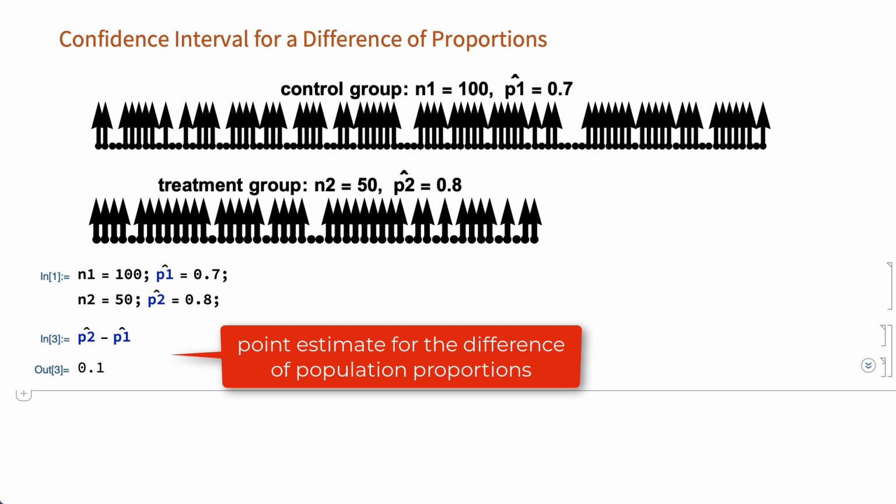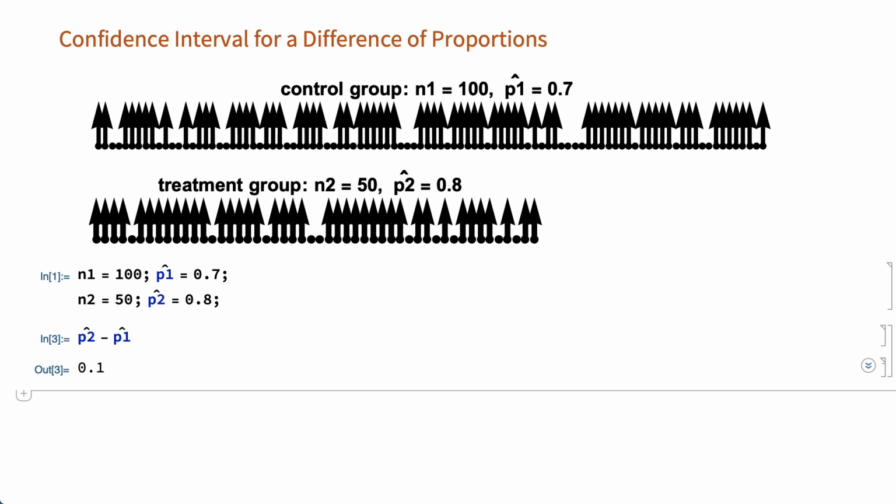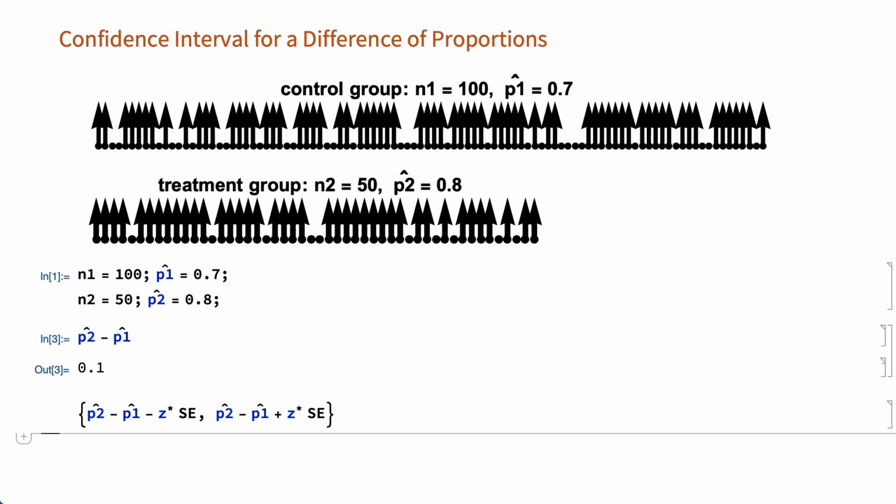A single pair of samples cannot give precise information about the difference between the population proportions. A new pair of samples would, after all, likely give a different estimate for this difference. A confidence interval does, however, show what can be inferred about that difference. The formula for the endpoints of the confidence interval uses the point estimate of the difference plus or minus the margin of error, where the margin of error is the critical value multiplied by the standard error.